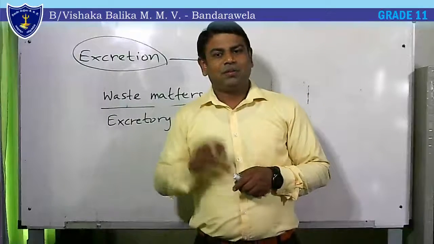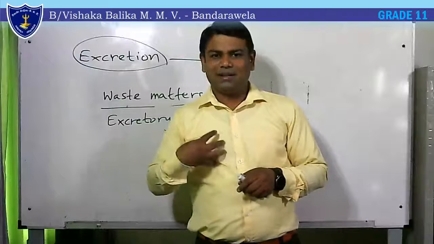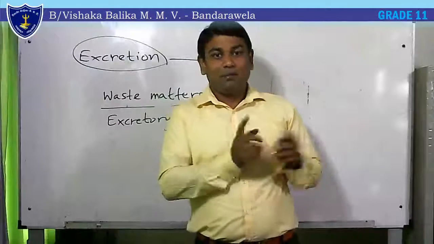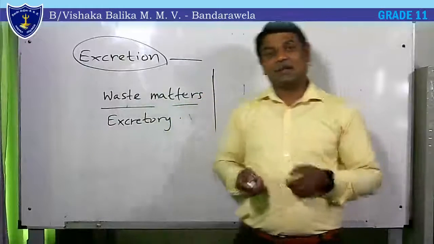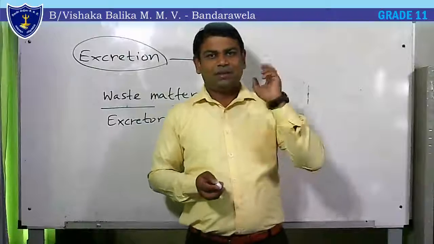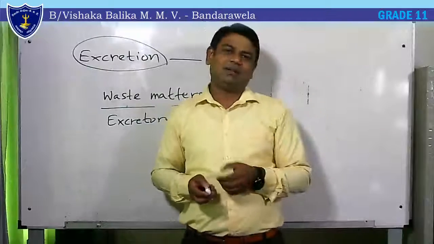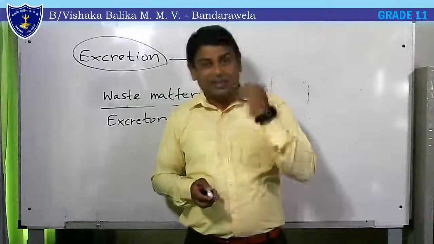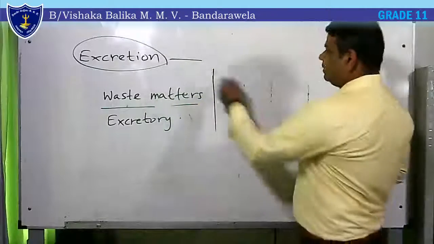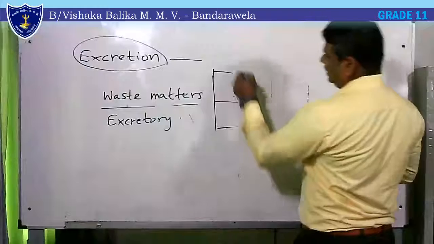We remove it through our lungs. Lungs belong to the respiratory system, but they do an excretory function as well. That means removing carbon dioxide through the lungs is an excretory function, removal of waste matter.